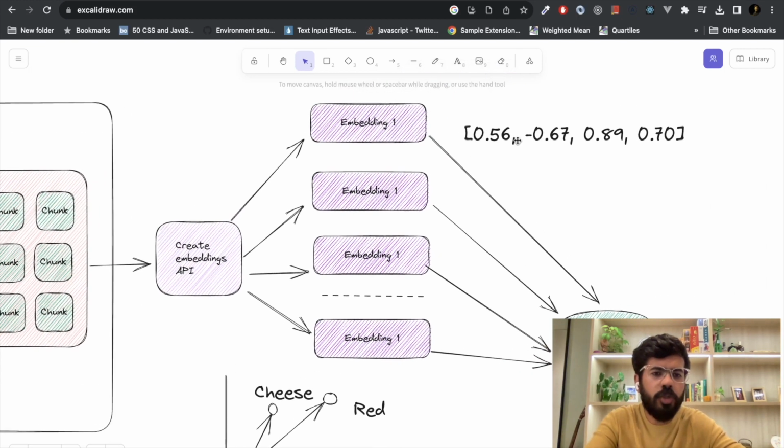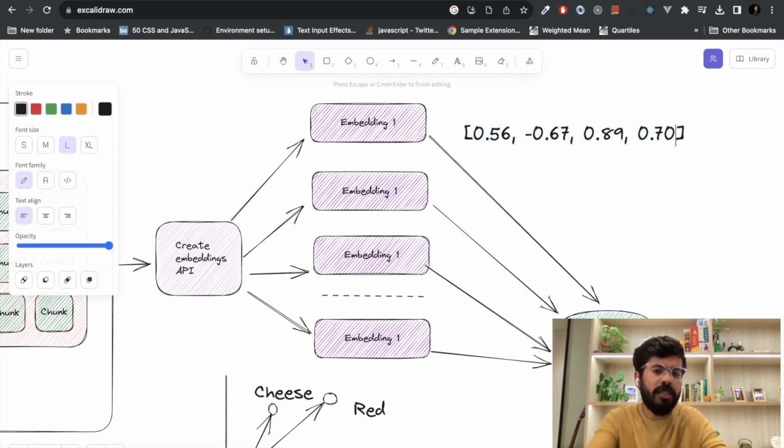And embeddings usually have more than three coordinates; it's not always XYZ, there are a lot of coordinates. For simplicity, I've only done this, but there are a lot of coordinates. Once we have the embeddings, we will save them in a vector DB. There are a lot of vector DBs available. We'll talk about them, but let's first go and create embeddings.